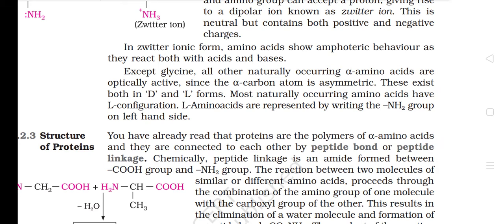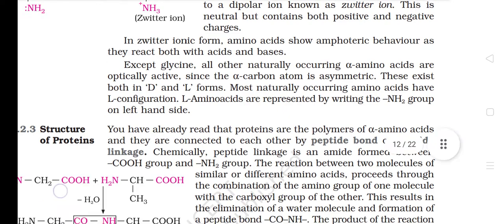Except glycine, all other naturally occurring alpha amino acids are optically active. Since the alpha carbon atom is asymmetric, these exist in both D and L forms. Most naturally occurring amino acids have L configuration. L amino acids are represented by writing the NH2 group on the left-hand side.